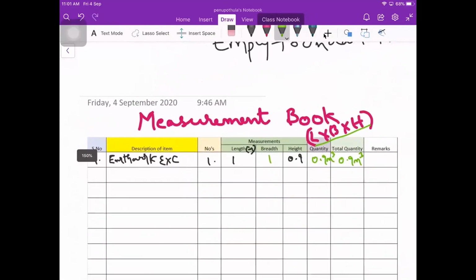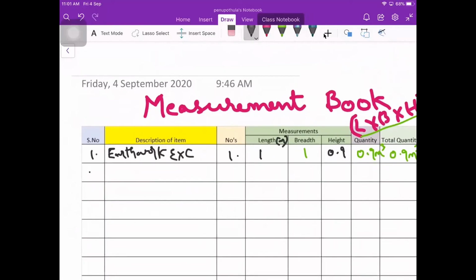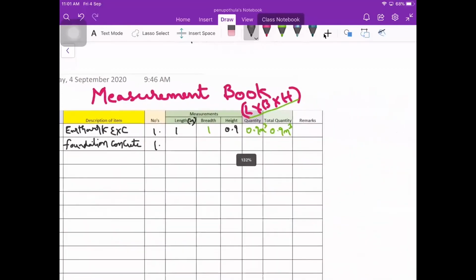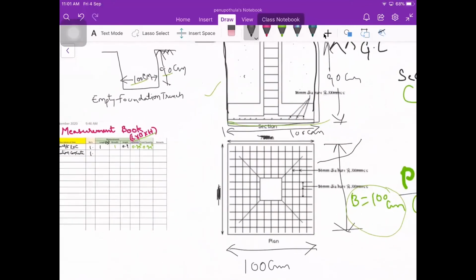So the next one is the foundation concrete. Second one is foundation concrete. So the numbers are 1 again, and we need the length, breadth and height. Okay, foundation concrete is this part, the bottom part.